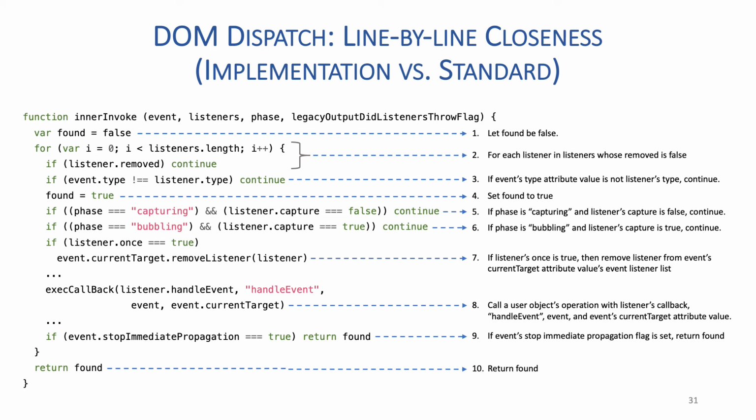This slide shows our JavaScript implementation of the inner invoke function on the left and the pseudocode of the standard on the right. It's clear that our implementation precisely mirrors the pseudocode of the standard. Following the standards line by line is a key element in establishing trust in our analysis infrastructure.